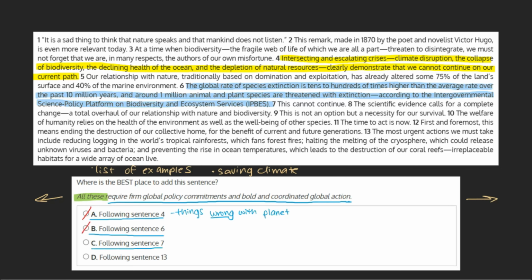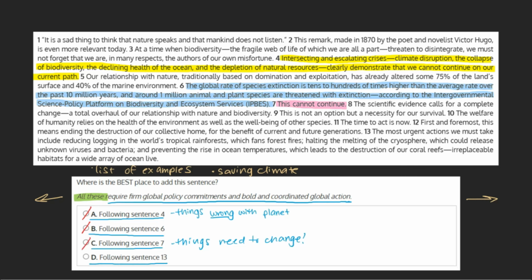C. Following sentence 7. This cannot continue. This sentence seems to be changing the direction of the passage. Before, we were outlining all the problems there are with the current climate. This sentence is telling us that things need to change, but because it doesn't yet outline any ideas as to how, it's still not a good enough spot for our sentence. This choice can be marked off.